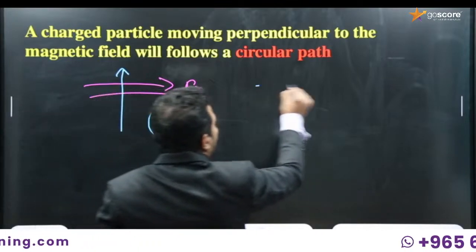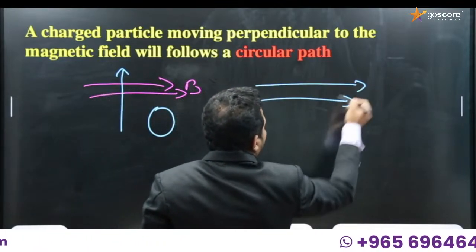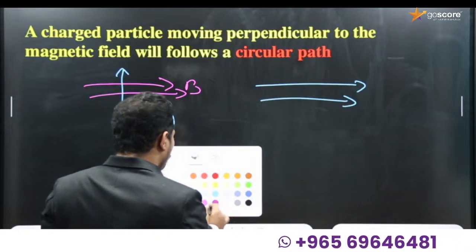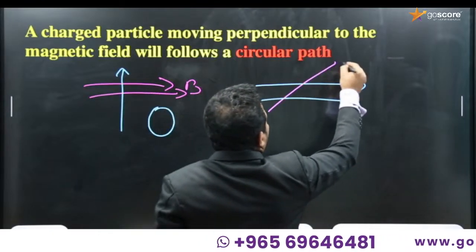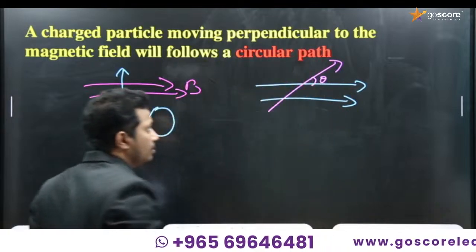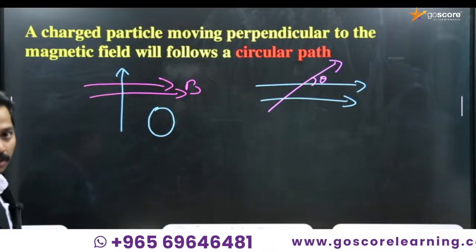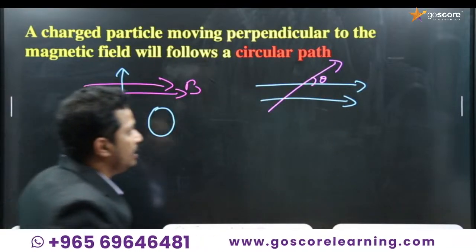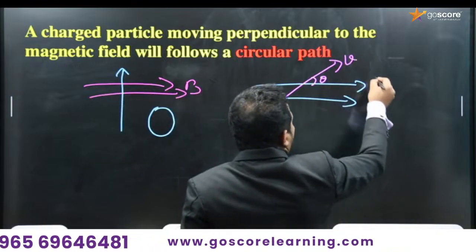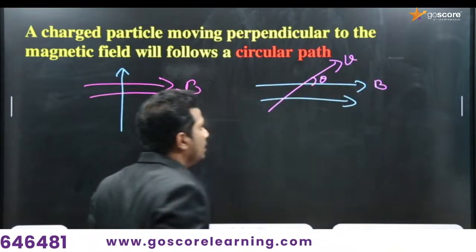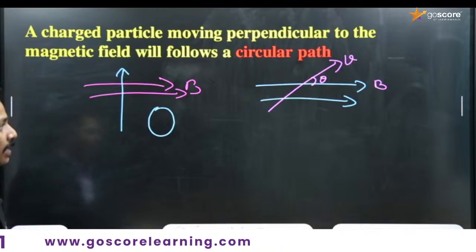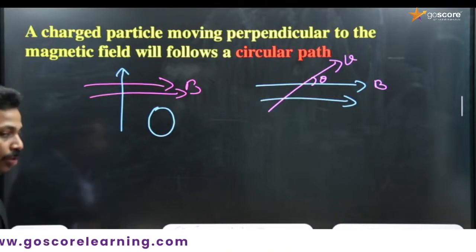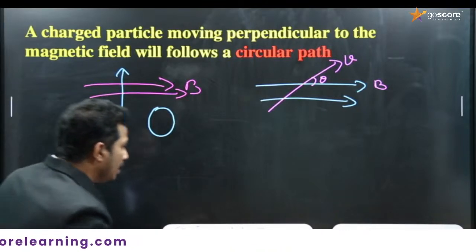Okay, then what happens if the magnetic field is like this and the electric charge is moving with an inclination, as I showed in the previous slide? If the velocity makes an angle theta with the direction of the magnetic field, what happens? Does it follow a circular path? Let's see, and after that we can wind up the session.